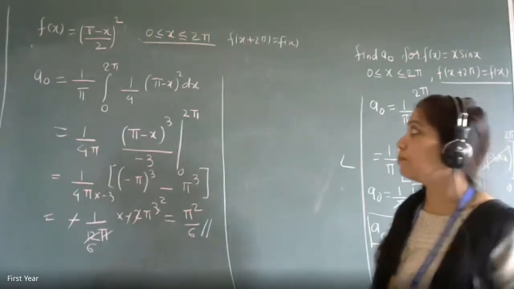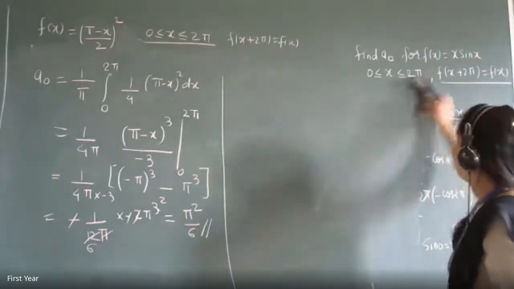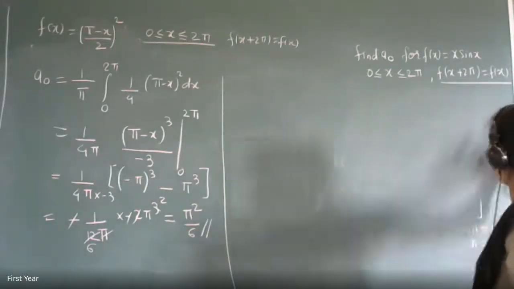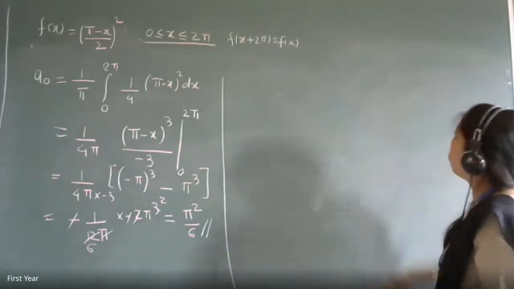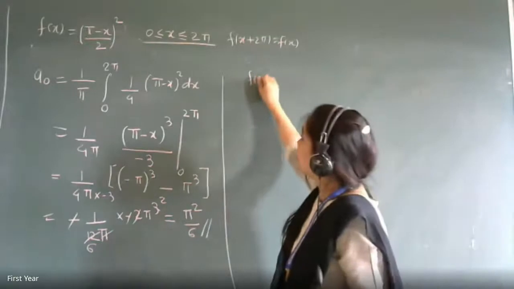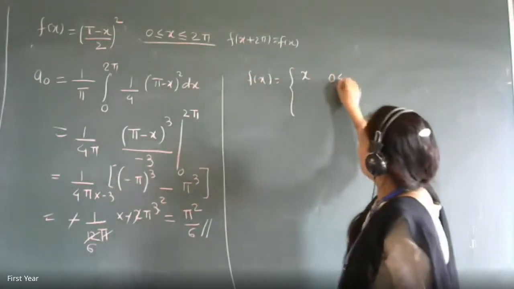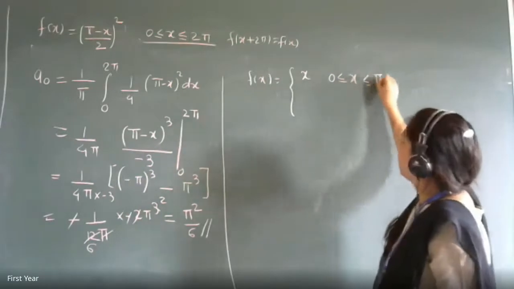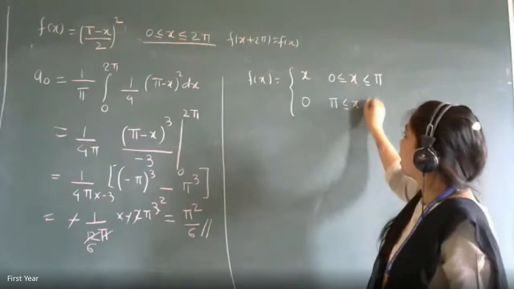Take down the question. Find a naught for f of x is equal to sin x in the interval 0 less equal x less equal pi, and 0 for pi less equal x less equal 2 pi.